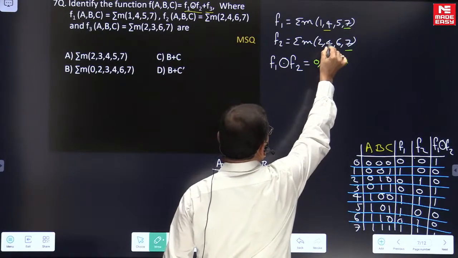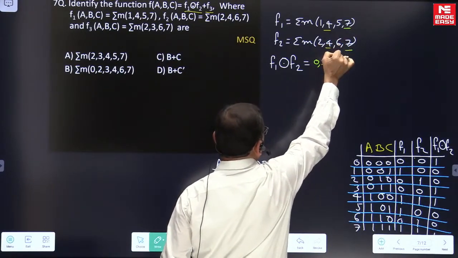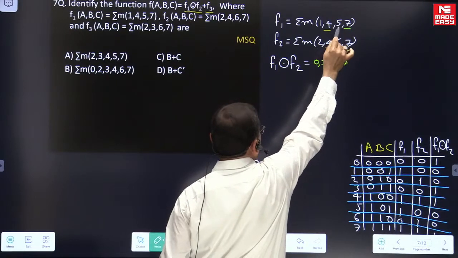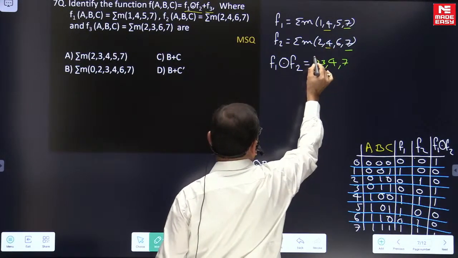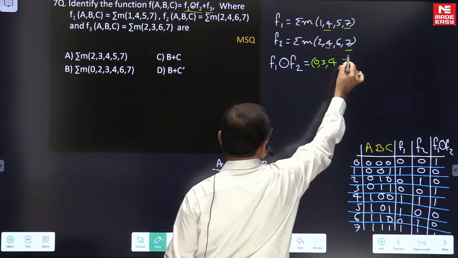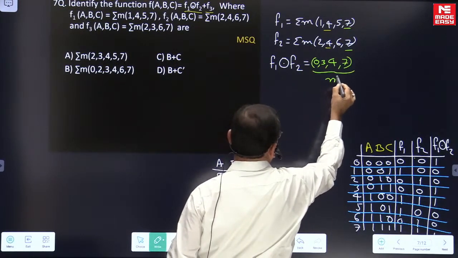Then come to 4, which we already mentioned. For 5, the output is not 1, because it is a minterm in one and a maxterm in the other. 6 is not there and 7 is not there either. So on the whole, if you look at these, these are the minterms now.